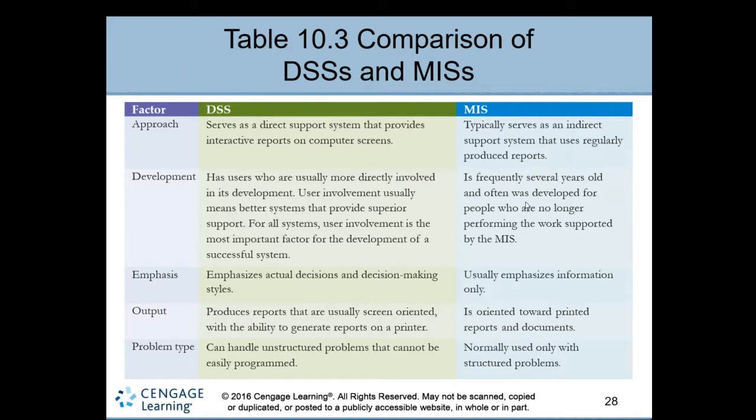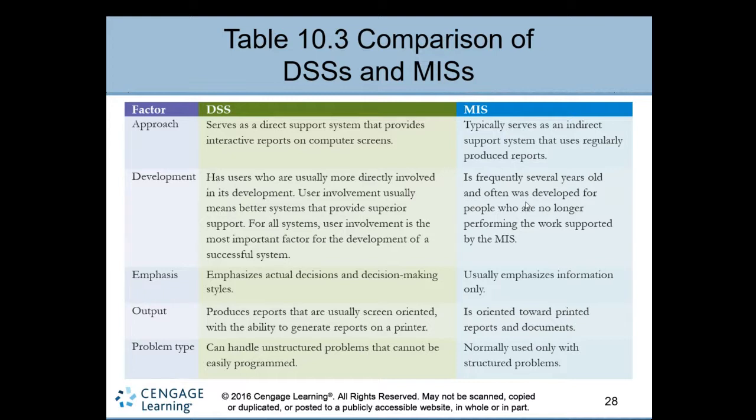What is the output? The output of DSS is mostly reports that are usually screen oriented. You can see all the information provided on the screen, with the ability to generate reports and print them using a printer. In MIS it is mostly printed reports, standard fixed reports. Next is the problem type.